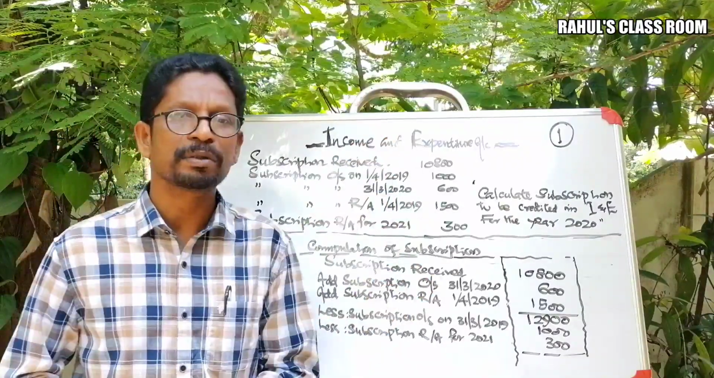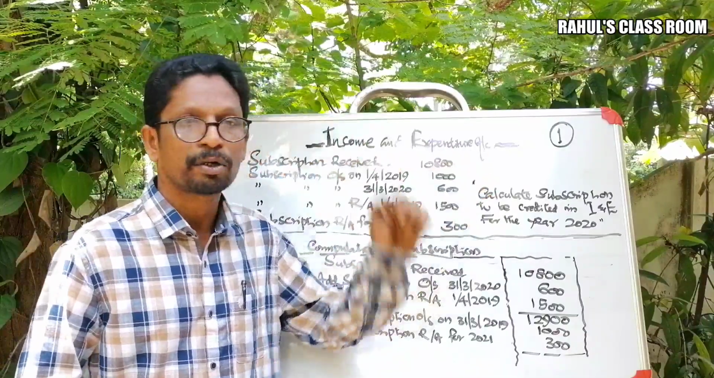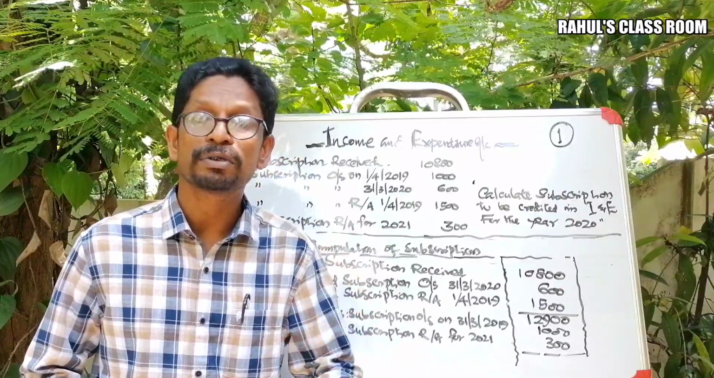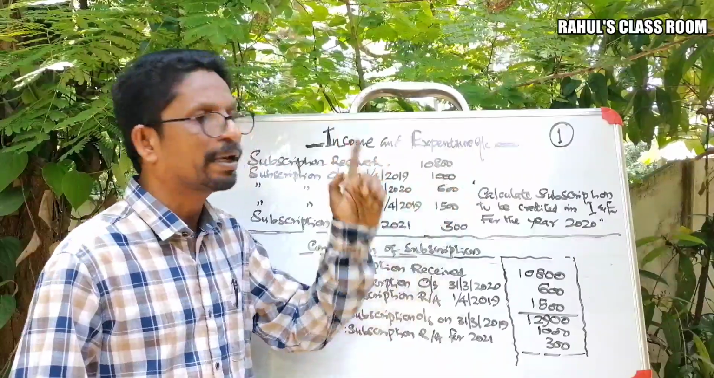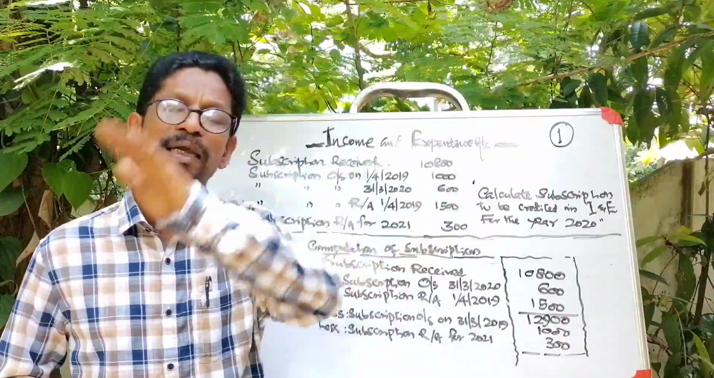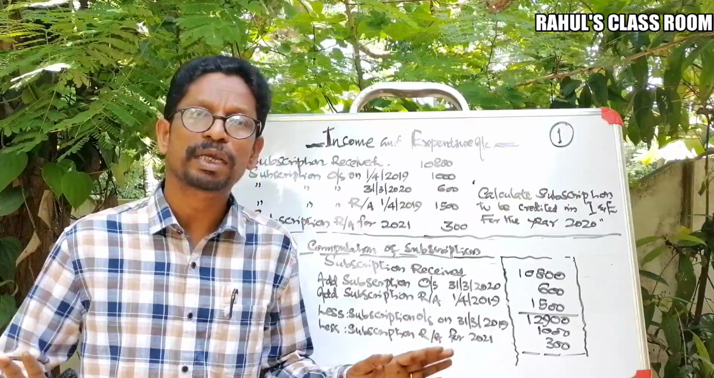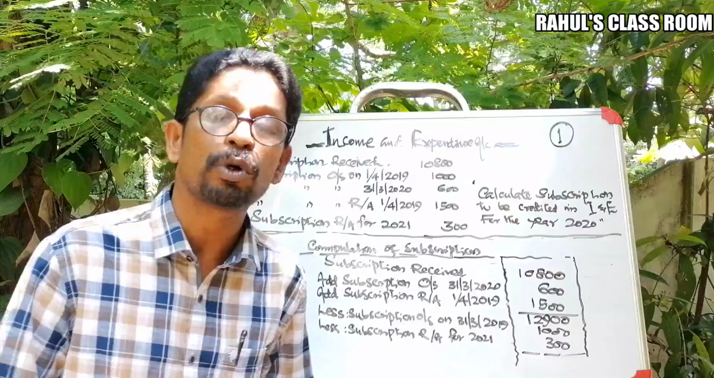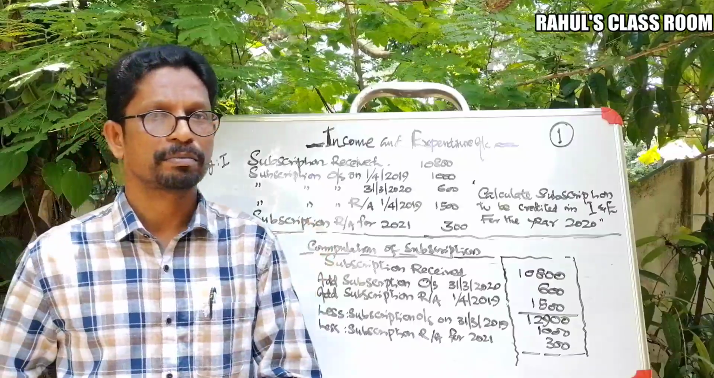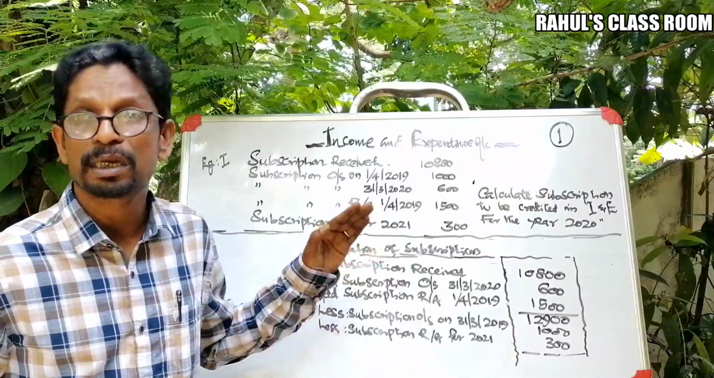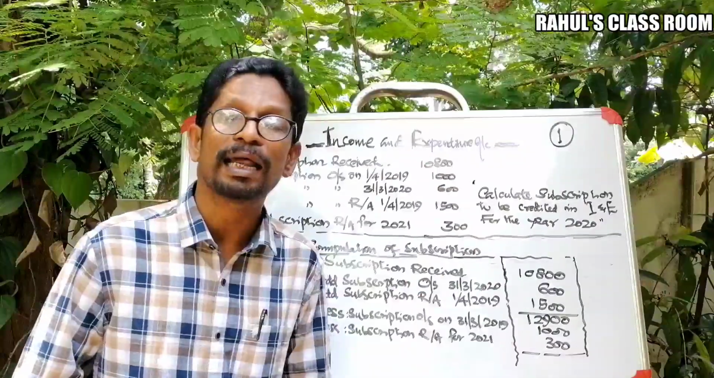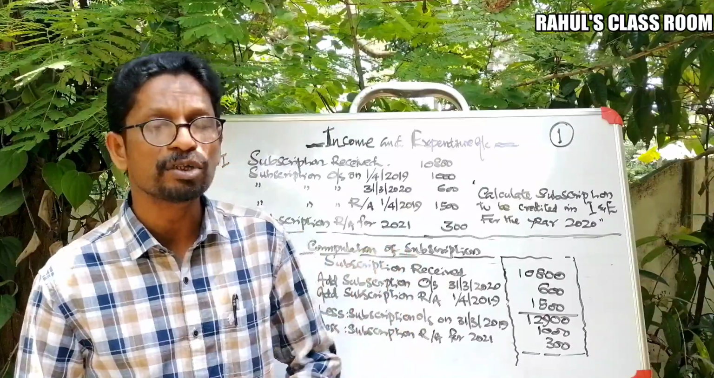In this case, how much is the total subscription received now? 10,800. Total subscription received during the year, that means during the year 2019 to 20, is rupees 10,800. Sometimes it includes the amount for the previous year or for the next year. In such a case, we have a duty to find how much is the real amount applicable for the current year. For this, we are preparing a statement. Computation of subscription. Total subscription received is equal to 10,800.